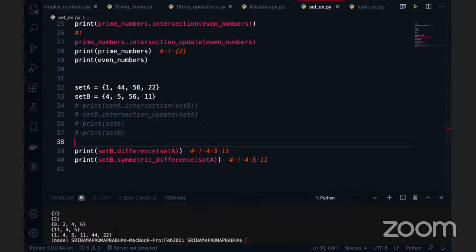So you mean like a universal set? So it is like you are subtracting that from the universal set? Yes, exactly. Got it. So we have the two sets here, and we are removing the common point and considering the remaining data. What is the common point here? It is the 56. You can see in my result, I don't see the 56, which is the common intersection point. So symmetric difference works like that.